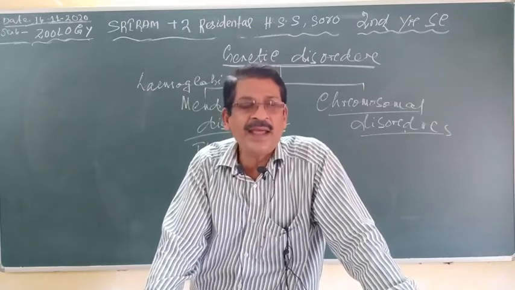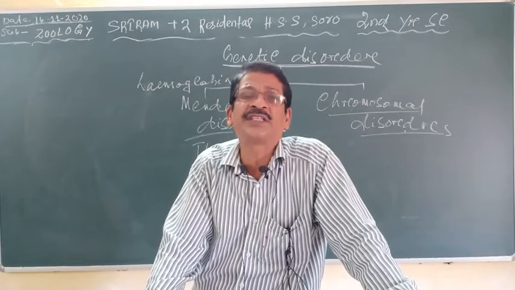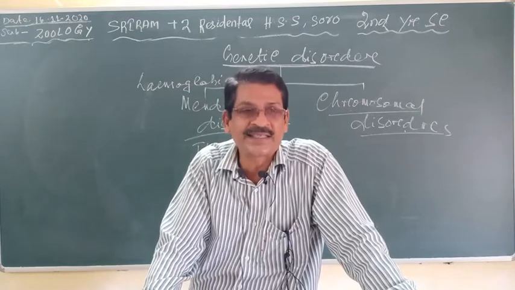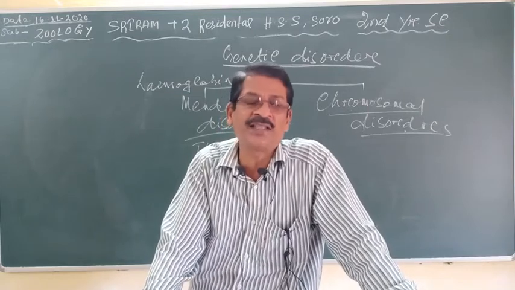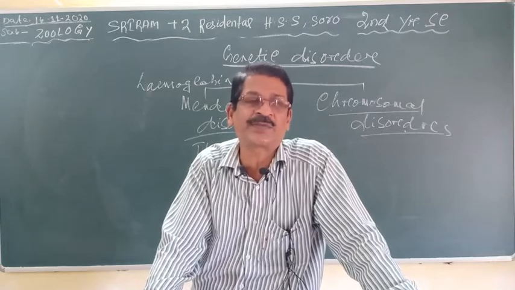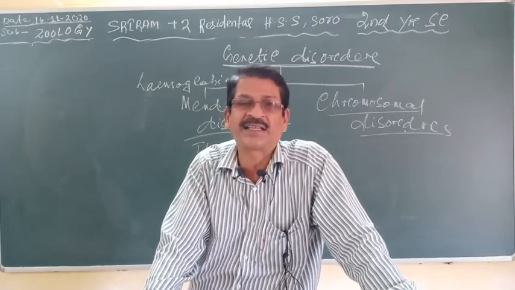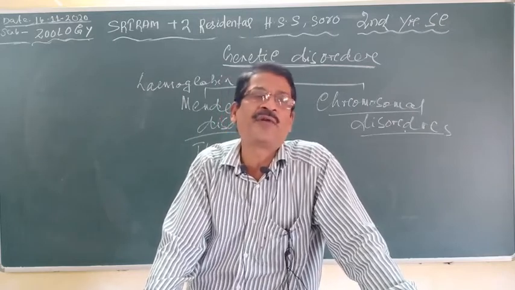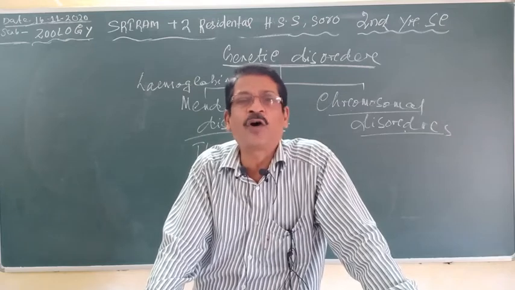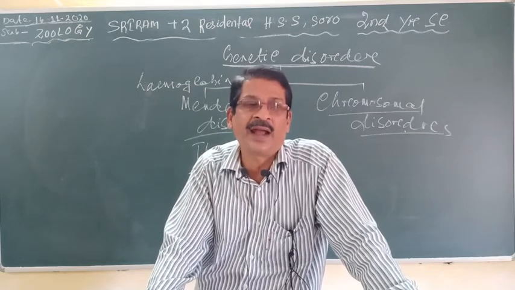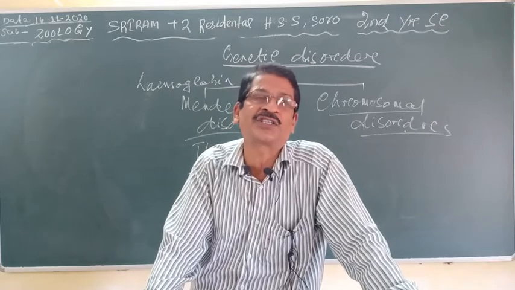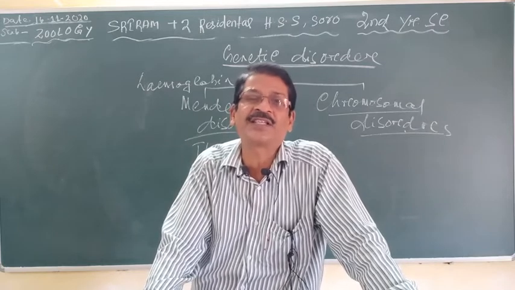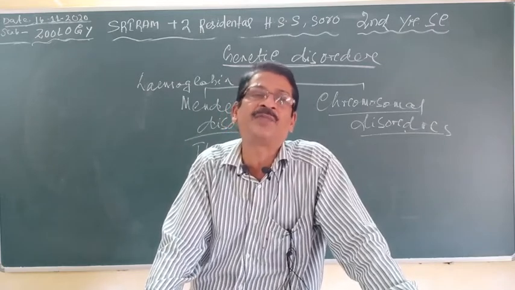Clear? It occurs mainly in meiosis type of cell division, and especially in oogenesis. Meiosis takes place in gametogenesis, like spermatogenesis and oogenesis, but in oogenesis it occurs commonly because of the prolonged resting condition of meiosis 1.